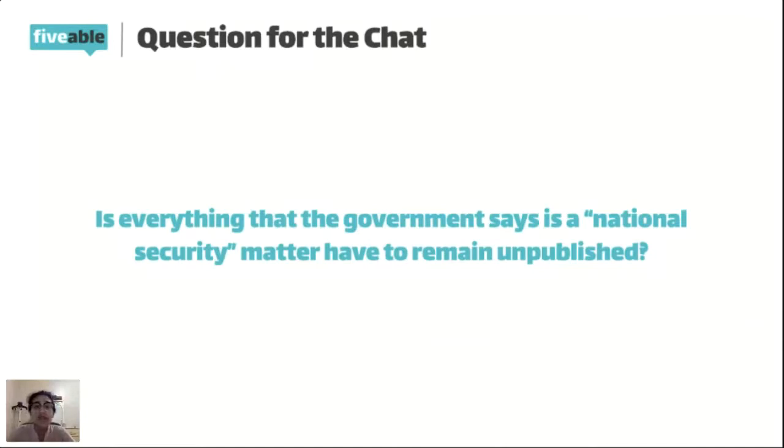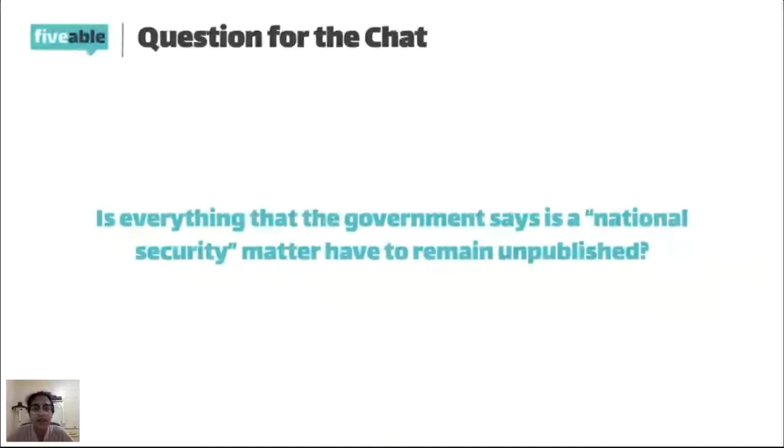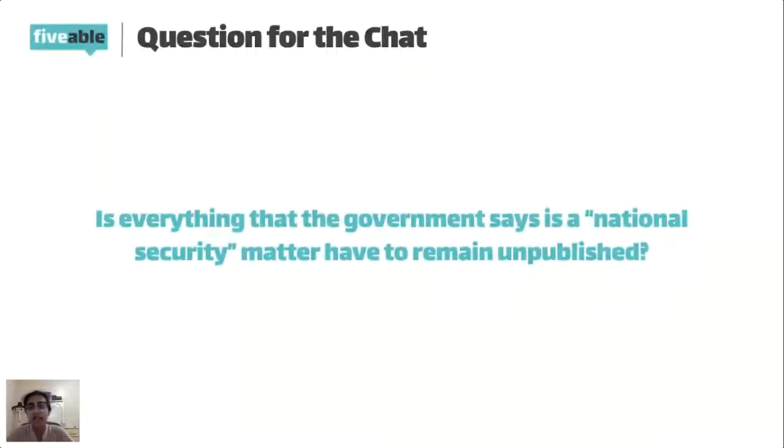And so this is also the case that led to a really big emphasis on the news industry being able to publish things that are considered in some cases classified, because if they're not actually harming national security, then there's no reason that prior restraint should be exercised. And so, question for you guys, is everything that the government says is a national security matter, does it have to remain unpublished?